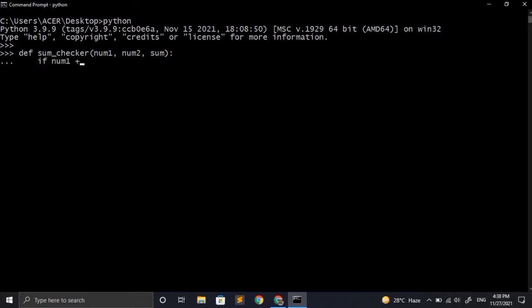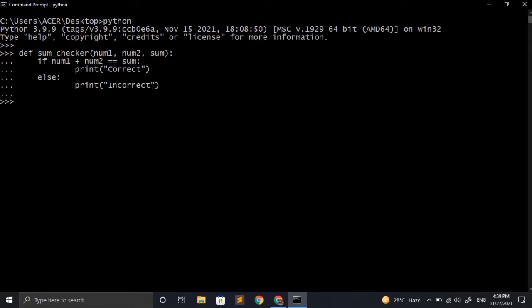So for that we have to write if number 1 plus number 2 double equal to, which means compare it with the sum provided by the user. So first of all it will add number 1 and number 2 and after that it will compare the sum of those numbers with the sum provided by the user, and if it is correct then it will print correct, otherwise it will go to the else block. In the else block it will print incorrect.